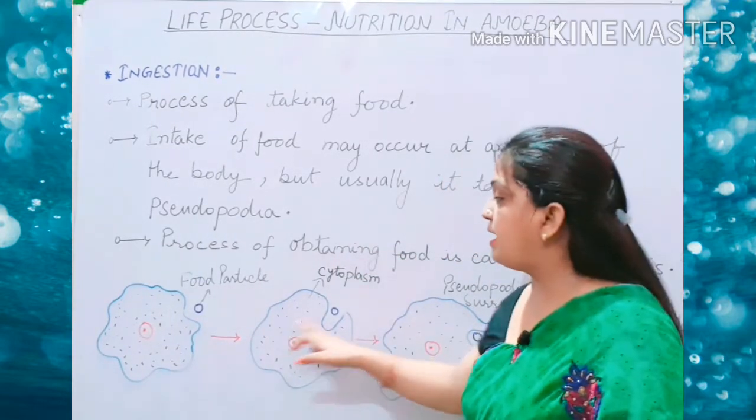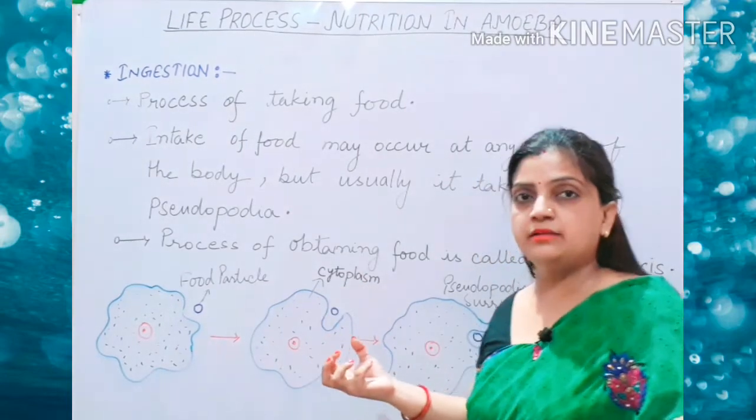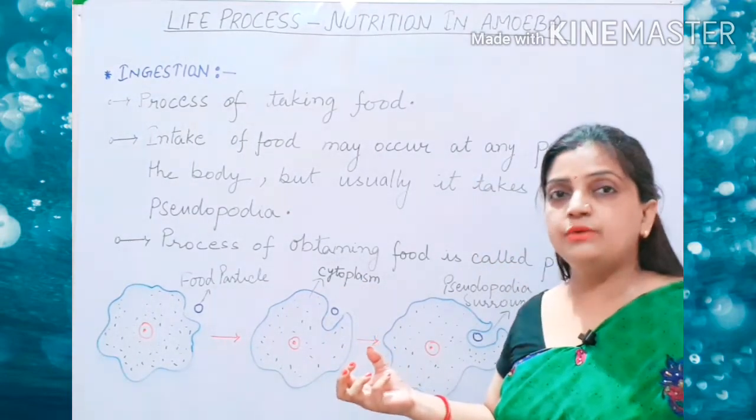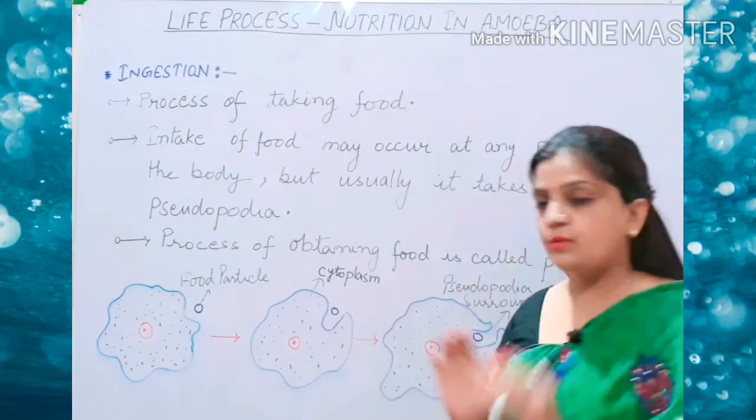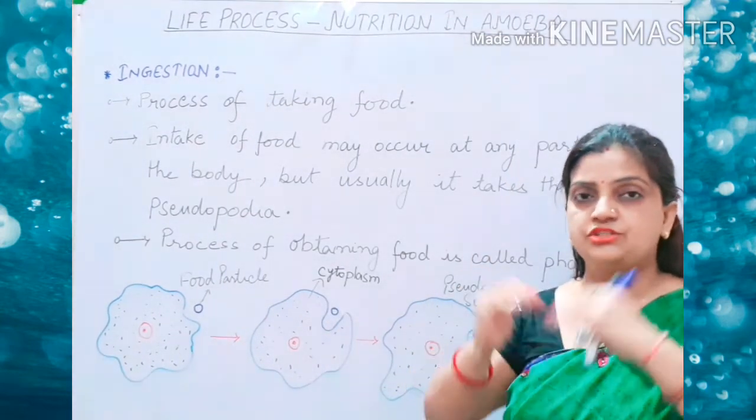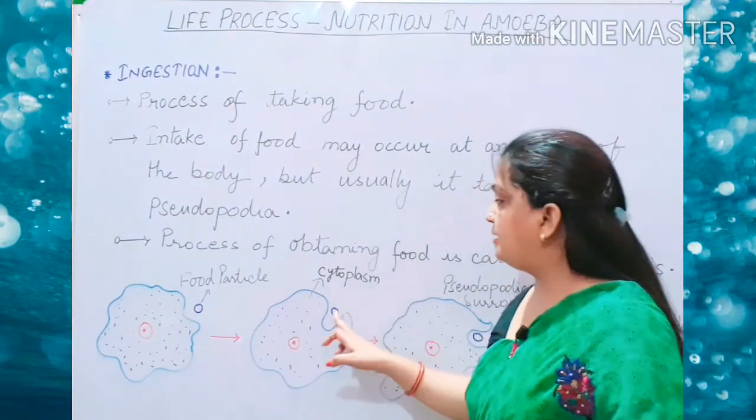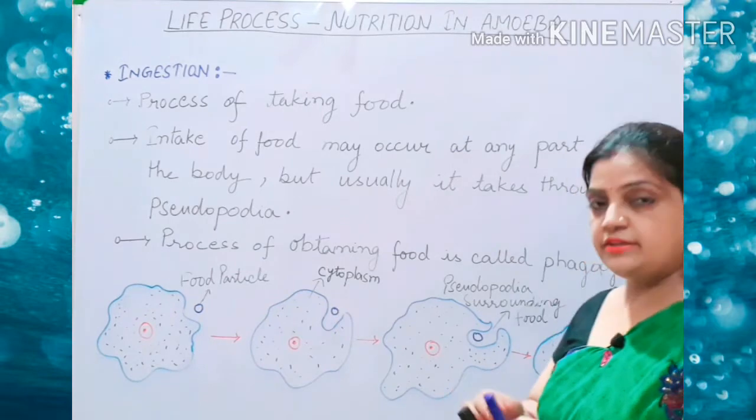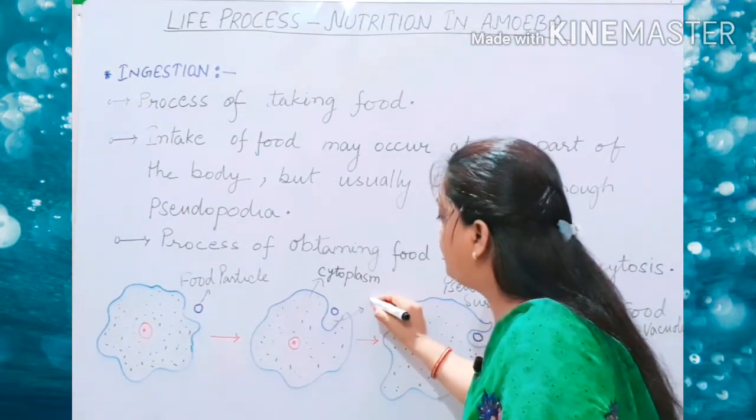Now, amoeba has seen the food particle and it is moving towards the food particle. So, it is going to move through pseudopodia. The plasma membrane will be making a fold-like structure, and it will be engulfing the food particle. Now, children, can't you see here that it is formed like a cup-like structure?